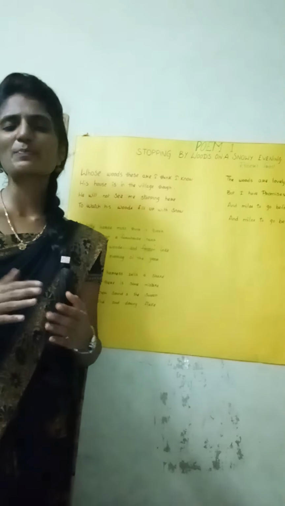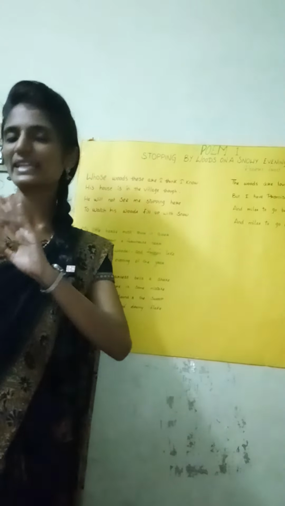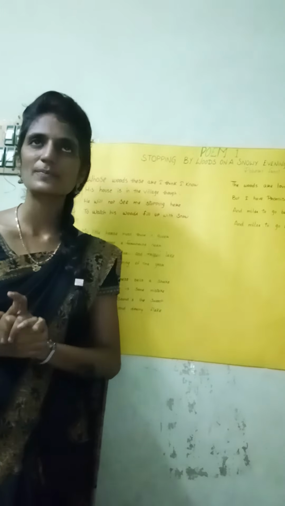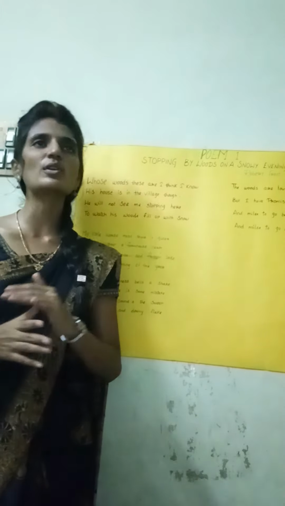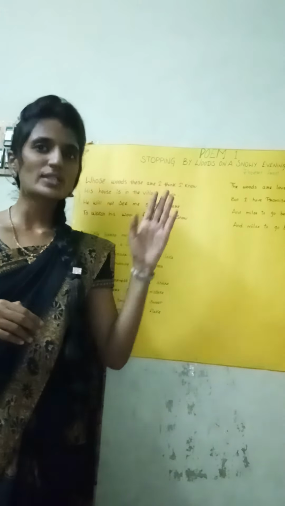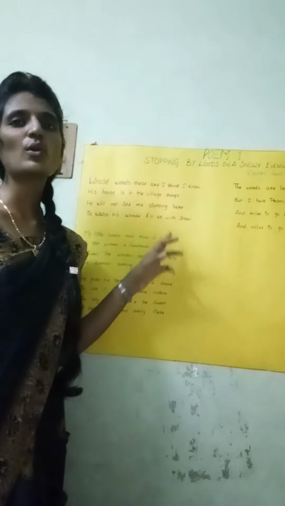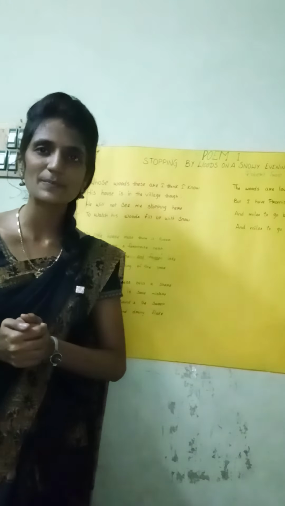Most of the poems written by Robert Frost focused on the theme of nature. Always he focused on nature, and some of his poems also focused on human psychology. This poem contains 16 lines, that is, 4 lines in each stanza, totally 4 stanzas. It explores themes such as returning to nature.